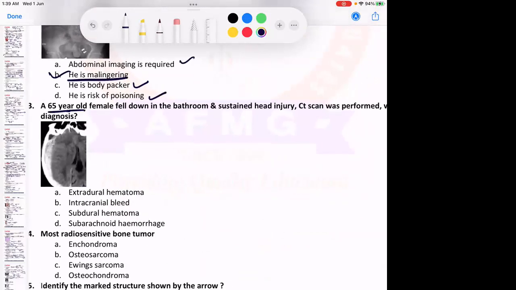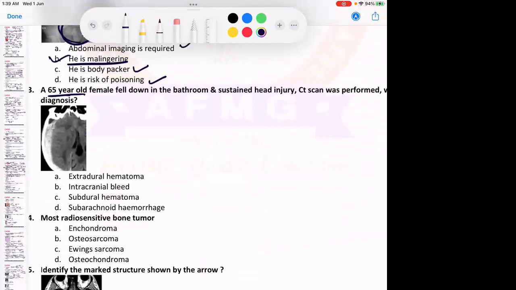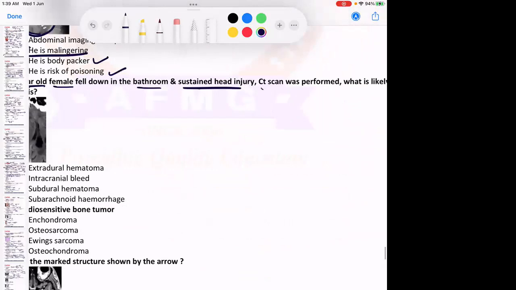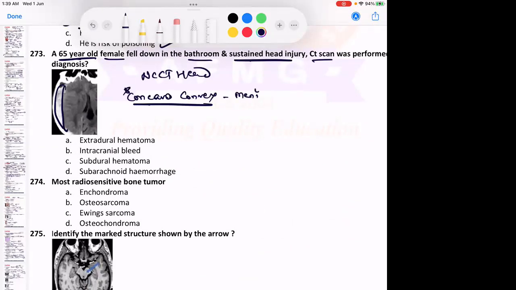A 65-year-old, you can see these packets here, all of these. A 65-year-old female fell down in the bathroom and sustained head injury. CT scan was performed. What is the likely diagnosis? Here you are getting which type of opacity on NCCT head? Here you are getting a concavo-convex opacity, a meniscus opacity or a crescent-shaped opacity.